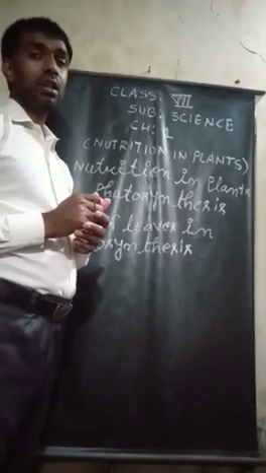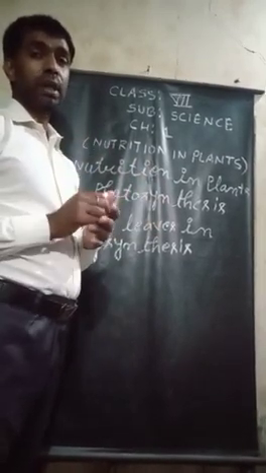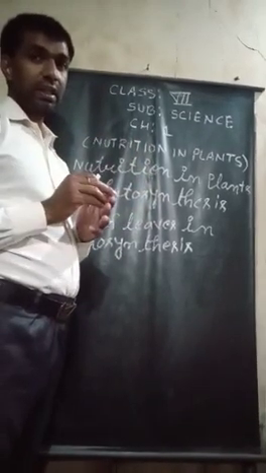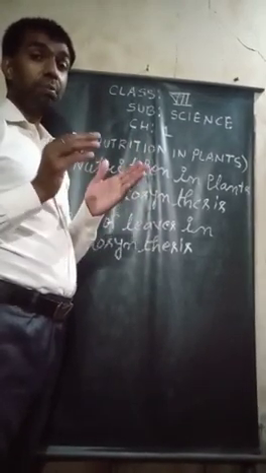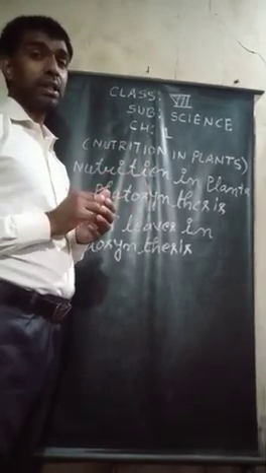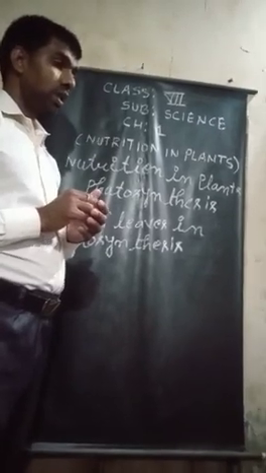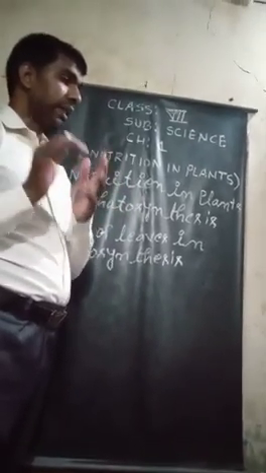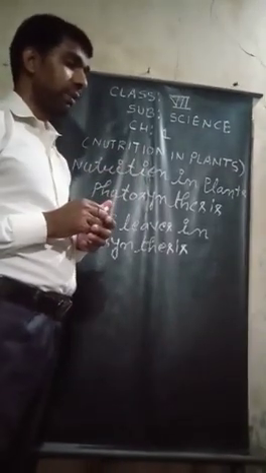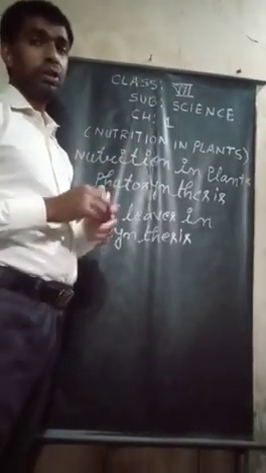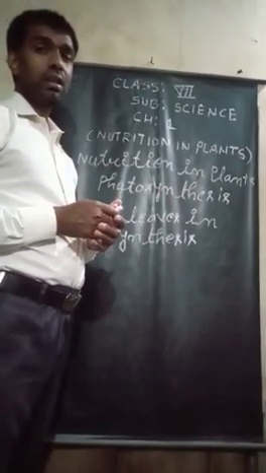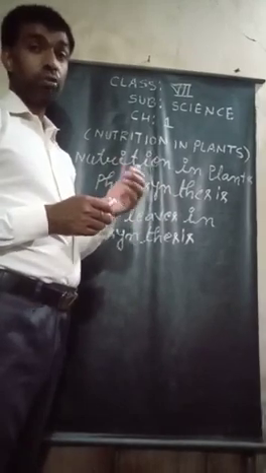That means food is prepared by those plants which have chlorophyll in them, because the green pigment or green substance present in the leaves of the plant is called chlorophyll. So you must remember that the majority of the plants are green due to the presence of the green pigment called chlorophyll. Majority of the plants are green in color because they have chlorophyll inside them.